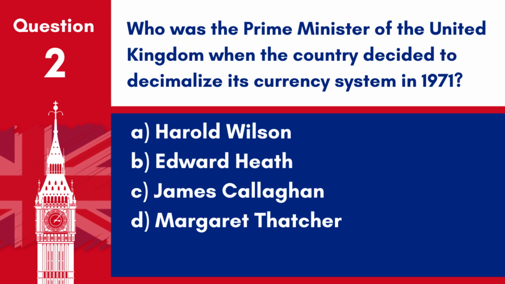Question 2. Who was the Prime Minister of the United Kingdom when the country decided to decimalize its currency system in 1971? A. Harold Wilson. B. Edward Heath. C. James Callaghan. D. Margaret Thatcher.